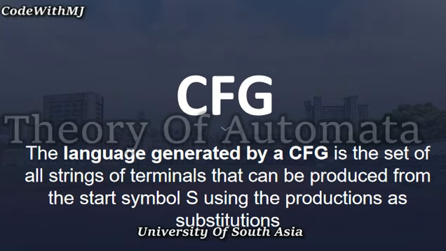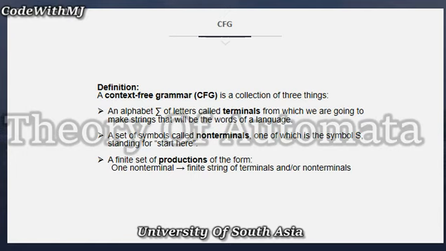CFG. The language generated by a CFG is the set of all strings of terminals that can be produced from the starting symbol S using the productions as substitutions. A context-free grammar is a collection of three main things. First, terminals. Second, non-terminals. Third, productions.